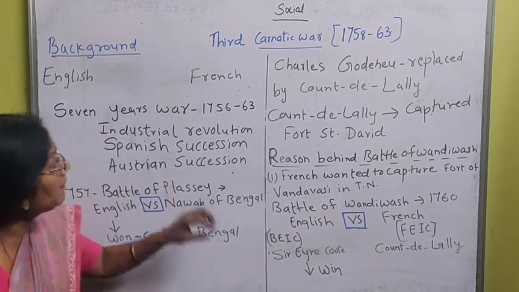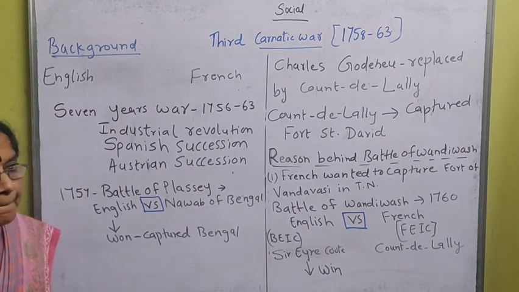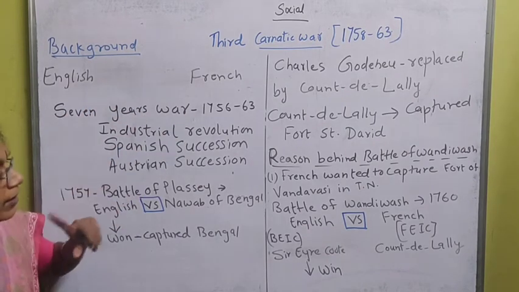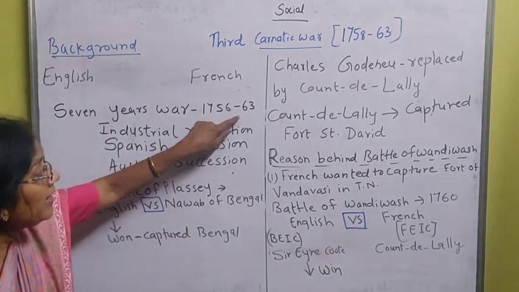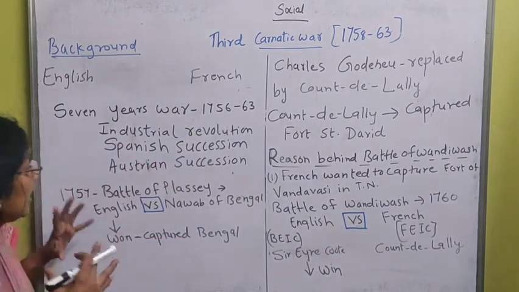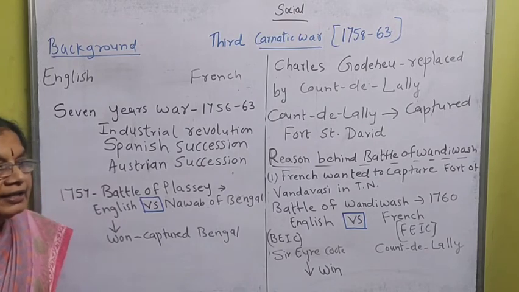In the meantime, in Europe, I told you there was the Seven Years War. In 1760 the Battle of Vandivash took place. So in 1763, again, what happened?